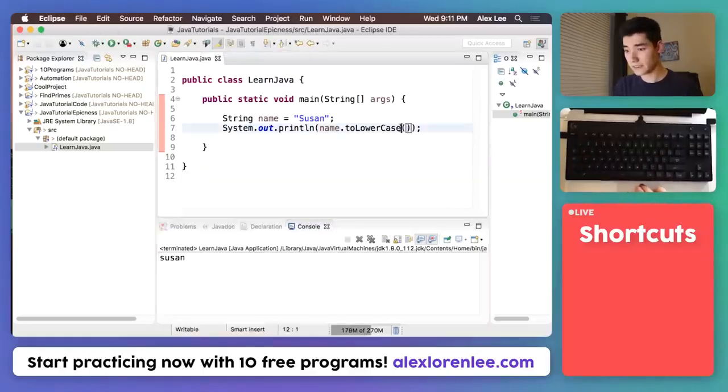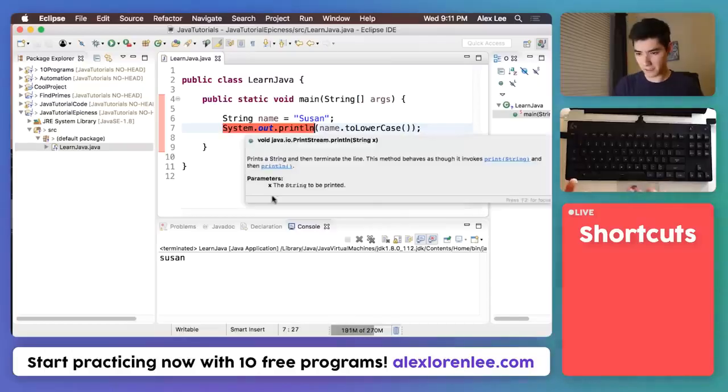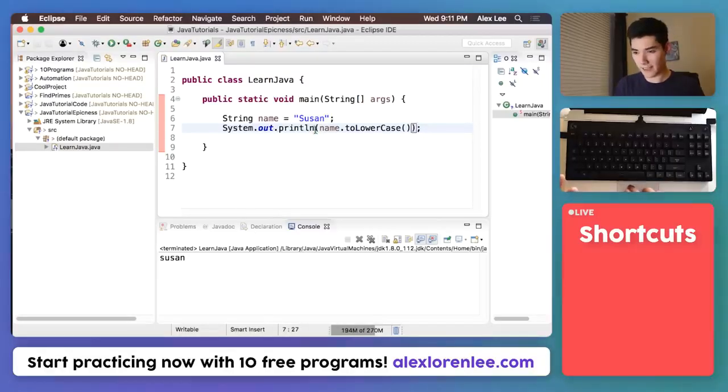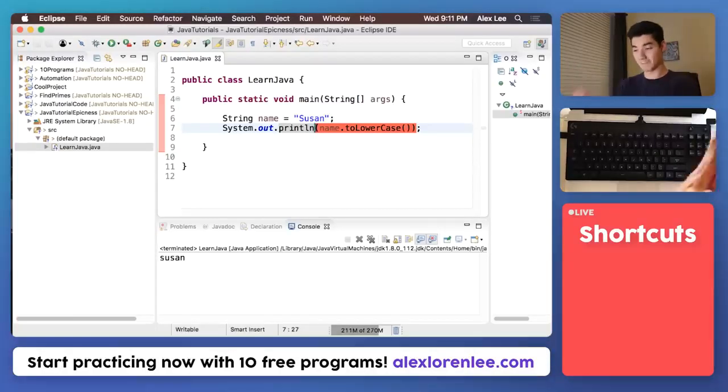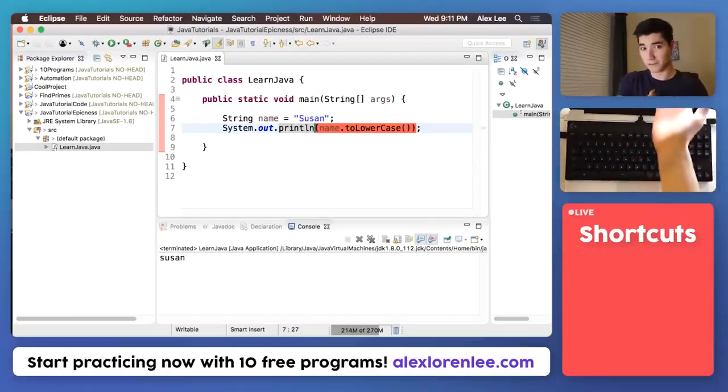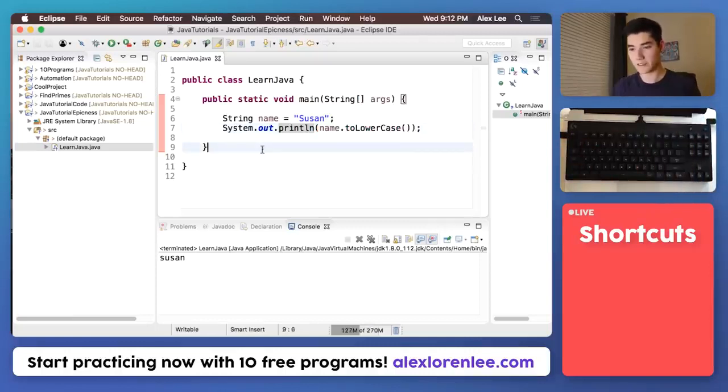This toLowerCase has some parentheses here. And this code that puts text to the console window has some parentheses here too. And anything that has parentheses like this is 99% of the time gonna be a method. And methods are amazing. They're the bomb, because they just do things for you, like what we did now. So let's make a method that puts an exclamation mark, say, at the end of whatever string you want.